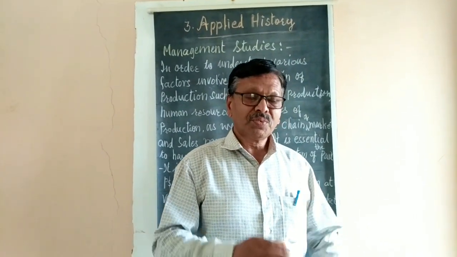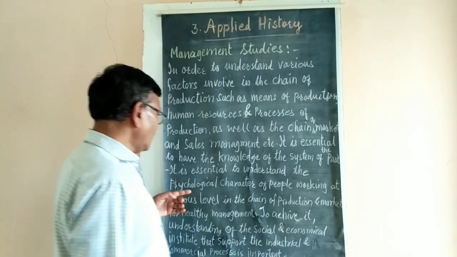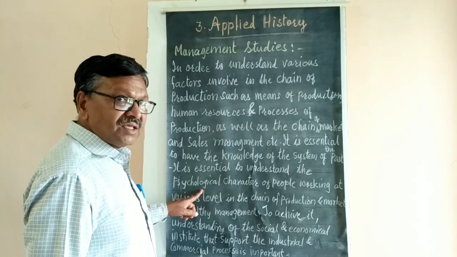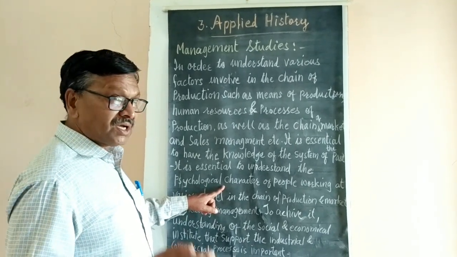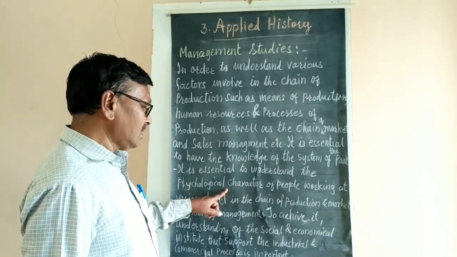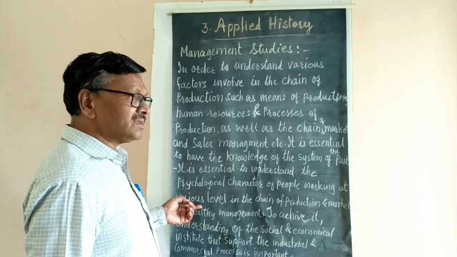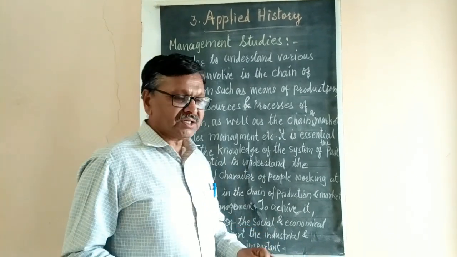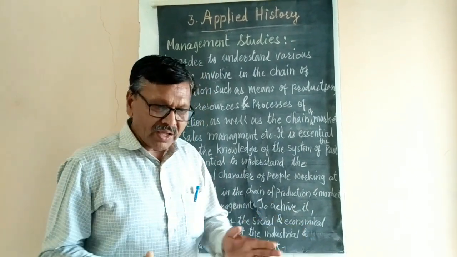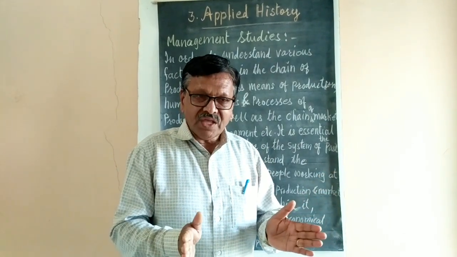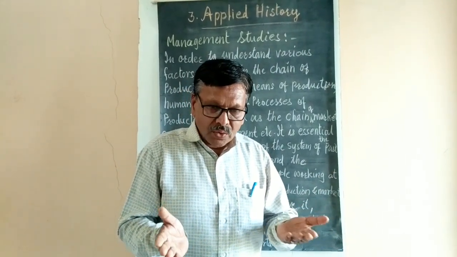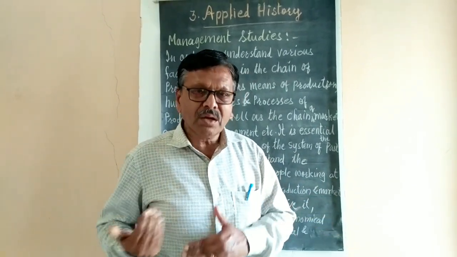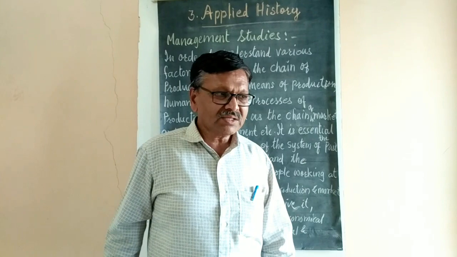In order to stop this, it is essential to understand the psychological character of the people over here and their various levels in the chain of production. So we have to understand their psychology. Accordingly, we have to shape them, and then the management has to think about how much work we have to get done. For example,